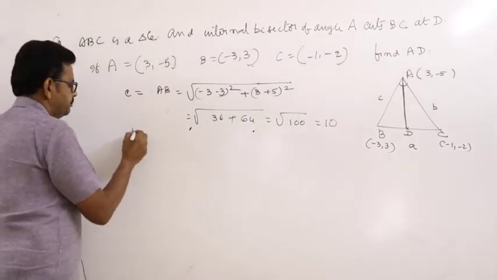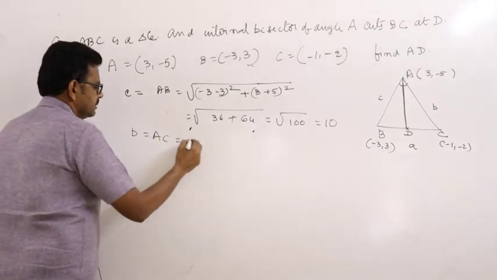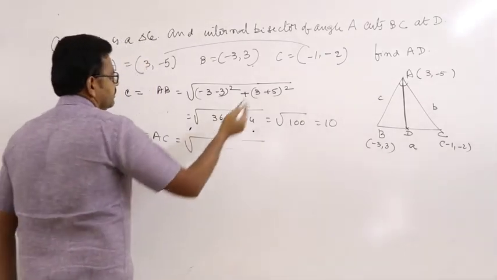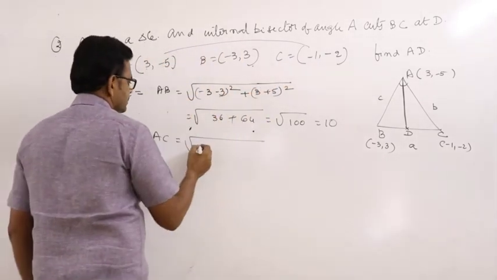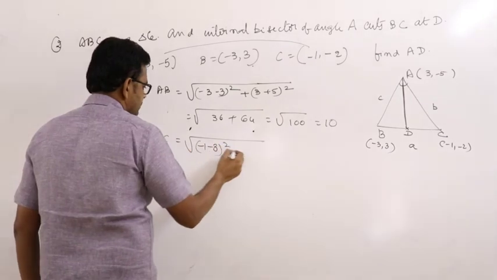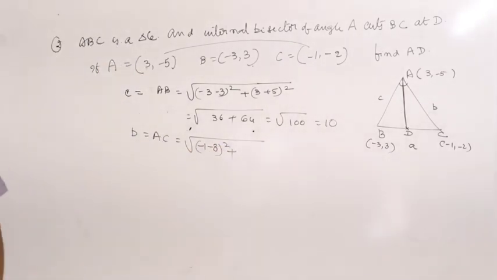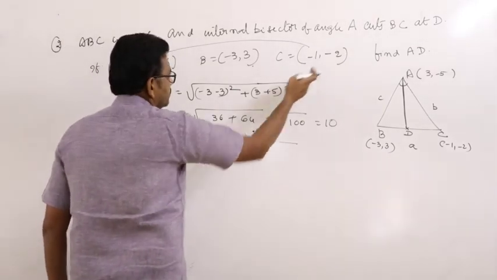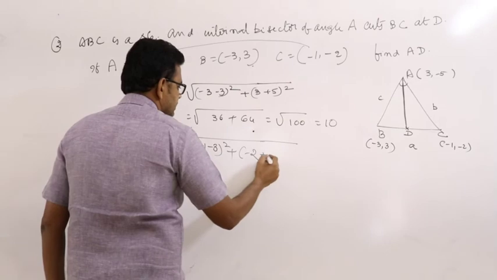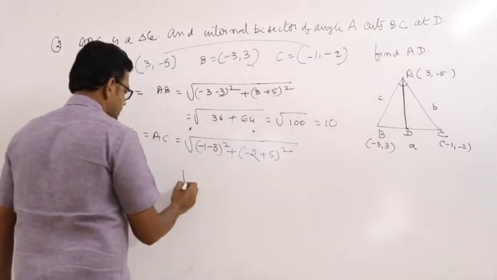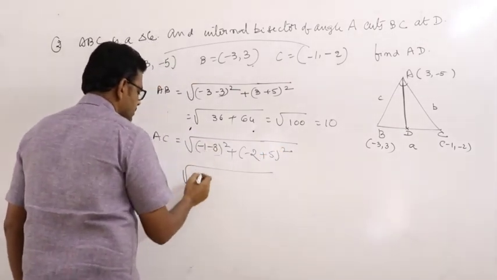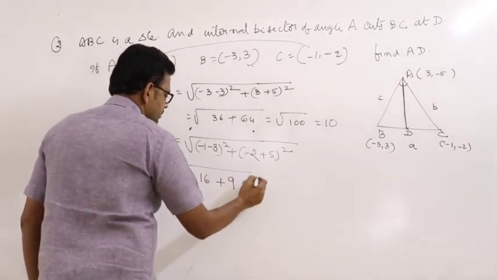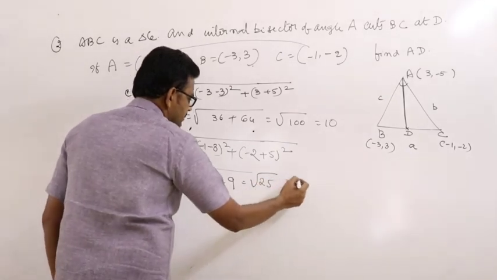And next, b is equal to AC, that is the root between A and C. Now by the formula, x2 minus x1, minus 1 minus 3 whole square plus minus 2 minus of minus 5 whole square, that is root of minus 4 whole square 16, 3 square 9, that is root 25, that is 5.